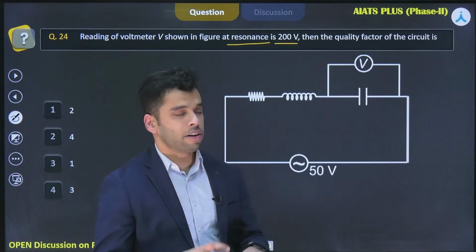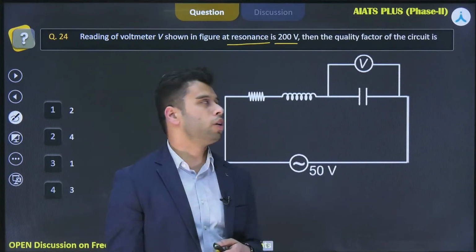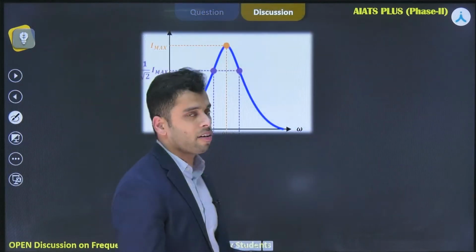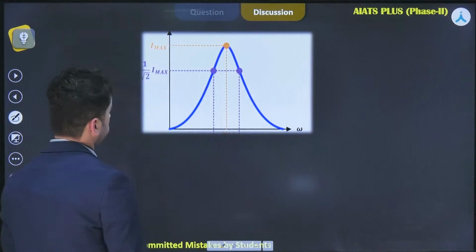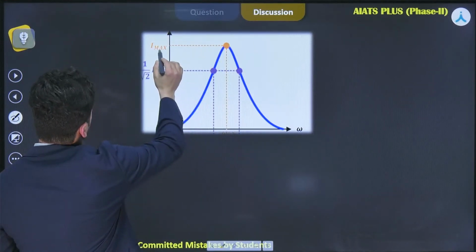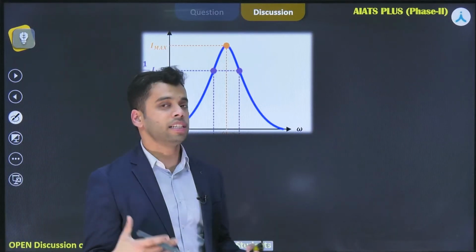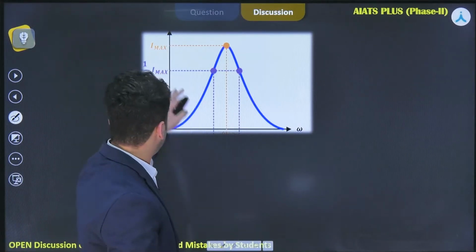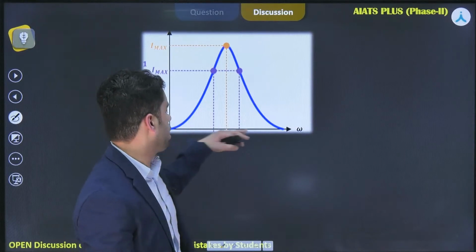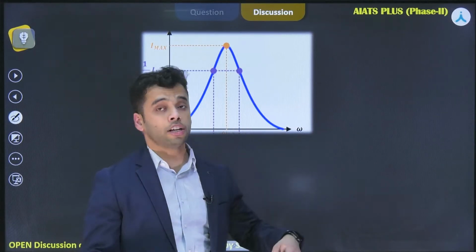Up till then, I'll try to explain to you the meaning of the quality factor. This is the graph in front of your screen. It denotes current and the angular frequency associated with the series LCR circuit. On the y-axis there is current, and on the x-axis there is omega.